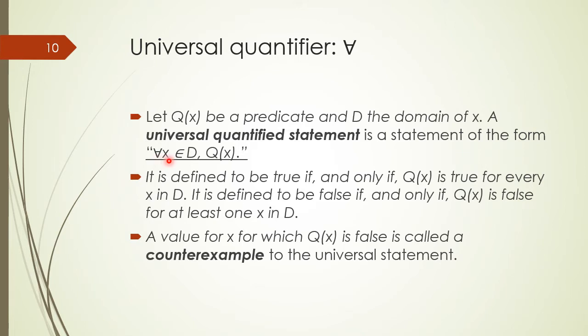Therefore, for all x belongs to D such that Q(x), which is a predicate, is defined to be true if and only if Q(x) is true for every value of x in D. It is defined to be false if and only if Q(x) is false for at least one value of x in domain D. A value for x for which Q(x) is false is called a counterexample to the universal statement.